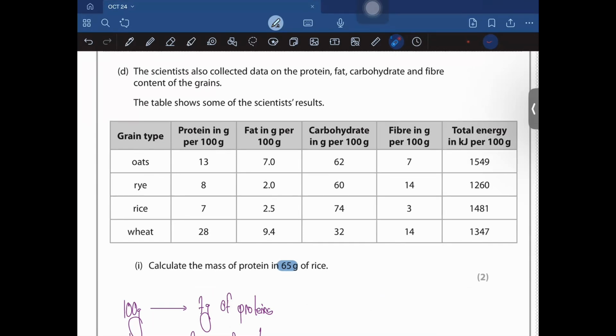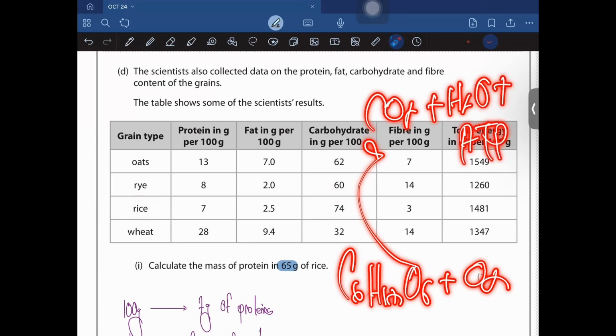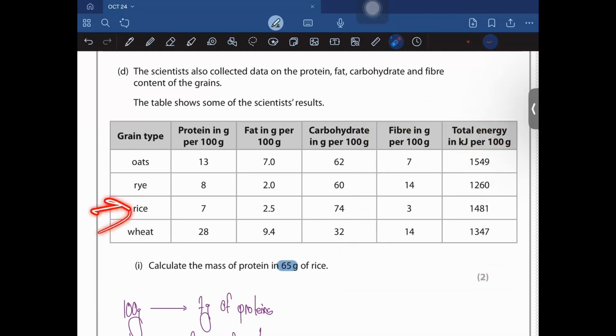So sustainability, okay, I could say rice because it has the highest amount of carbohydrate that is needed by the cells of that person to respire, to provide them with energy in the form of ATP, as aerobic respiration takes place. So glucose with oxygen burns to produce carbon dioxide plus water plus a large amount of energy. So yeah, I could comment on this regarding rice. And on oats, I could also say the same thing. It has a high amount of carbohydrate and fat, and it could give energy to the respiring cells of this person.